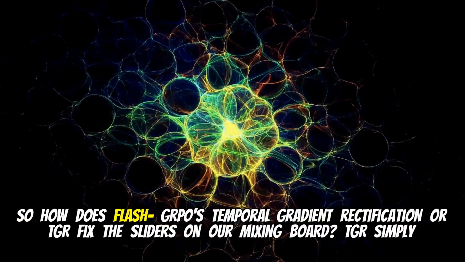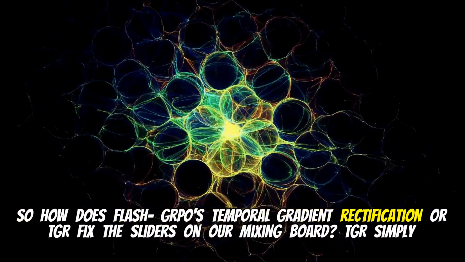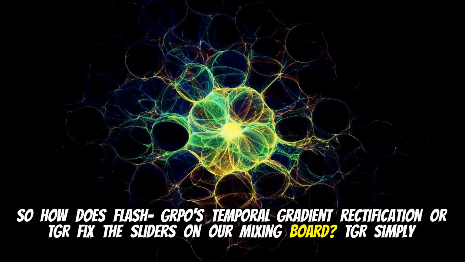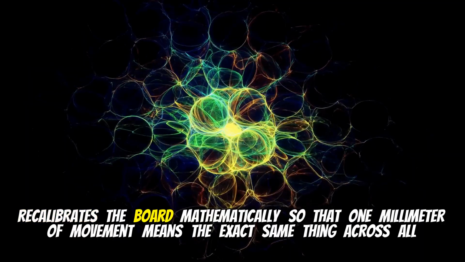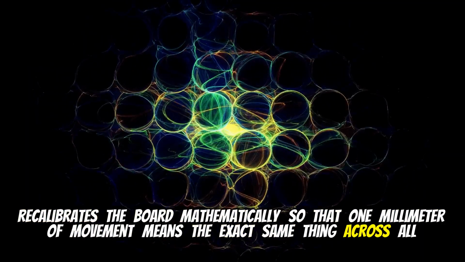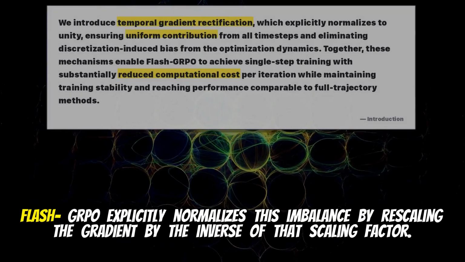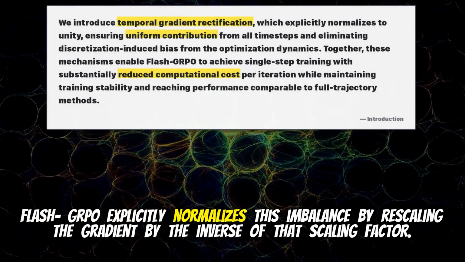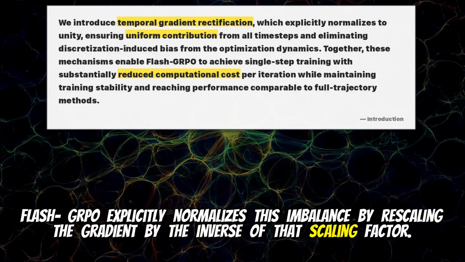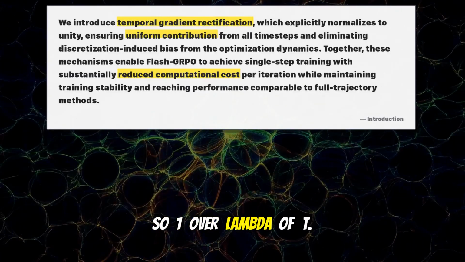So how does Flash-GRPO's temporal gradient rectification, or TGR, fix the sliders on our mixing board? TGR simply recalibrates the board mathematically so that 1 millimeter of movement means the exact same thing across all frequencies. Flash-GRPO explicitly normalizes this imbalance by rescaling the gradient by the inverse of that scaling factor, so 1 over lambda of t.